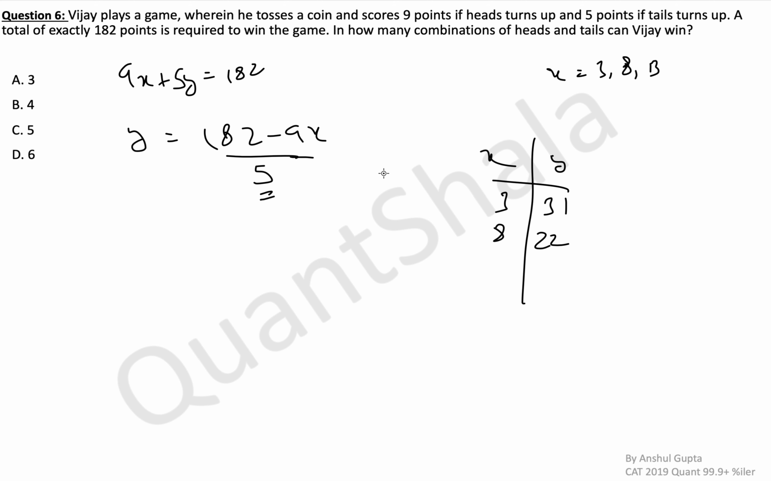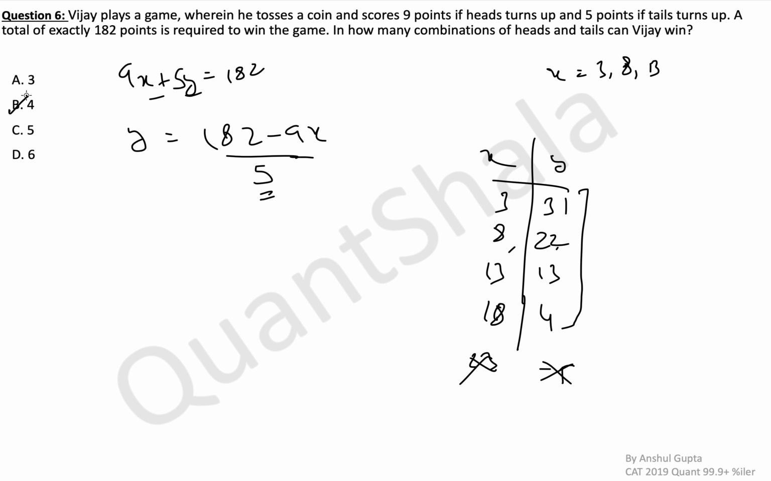So 9 into 8 is 72. 182 minus 72 is 110. 110 by 5 is 22. The next value is 13, and again subtract 9 from here, you get 13. The next value will be 18 here, and here the next value will be 4. The next value cannot be there, because if you have, let's say, 23 here you have to do minus 5, which is not possible, because x and y are both non-negative integers. So we get 4 cases totally. So the answer is 4.